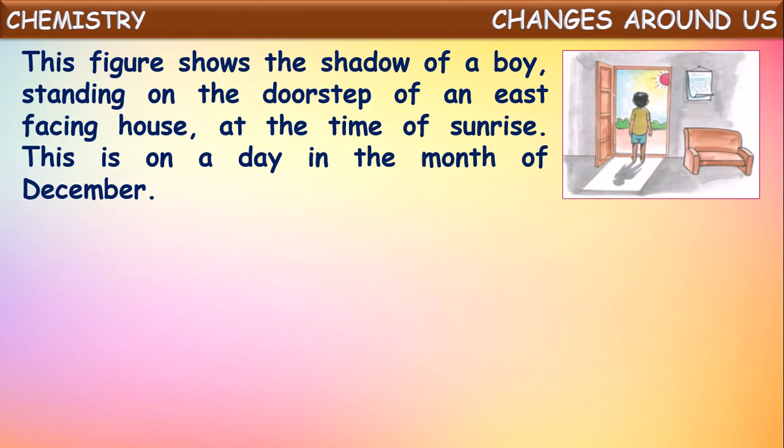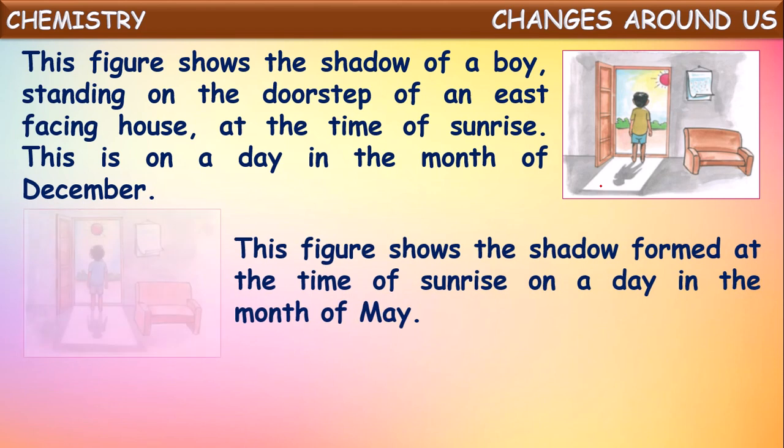This figure shows the shadow of a boy standing on the doorstep of an east facing house. See, he stood in the east facing house in front of the rising sun at the time of sunrise. This is on a day in the month of December. So the sun is slightly to the right side if you observe, isn't it? The shadow came this side, to the left side.